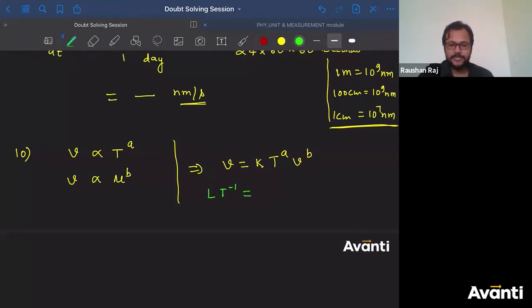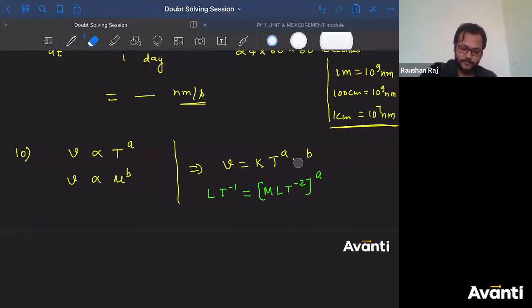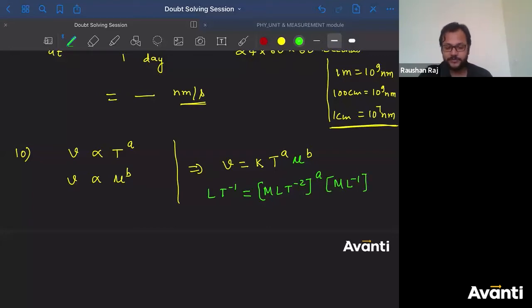What about T? T is a tension, right? Don't consider this as time. This is tension, force. What is the dimensional formula for force? M L T inverse 2, to the power A. Now what is this? This is mu, not V. Mu is what? Mass per unit length. So M L inverse 1, M by L, is nothing but mass per unit length, to the power B.